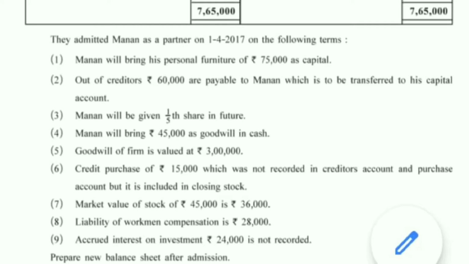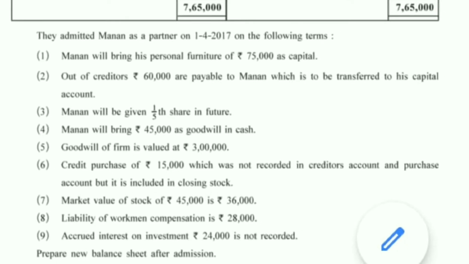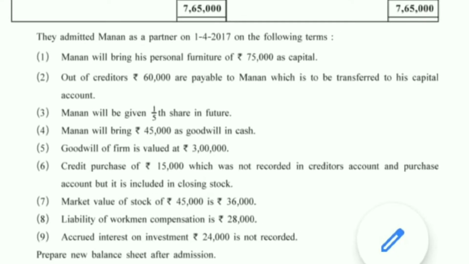Check it once. Goodwill of the firm is valued at 3 lakhs. See now, students, we have admitted Manan for 1/5 share. So if the value of goodwill is 3 lakh, 1/5 of 3 lakhs is 60,000, but he has brought only rupees 45,000. So the difference amount of 15,000 he has not brought. For that, I have told you beforehand that the capital account will be debited. But in this case, we also have the current account. So the journal entry will be Manan's current account debit to Ruthvi's current account to Prince's current account, for 15,000 we will pass the entry. Manan's current account debit 15,000 to Ruthvi's current account 9375 to Prince's current account 5625.